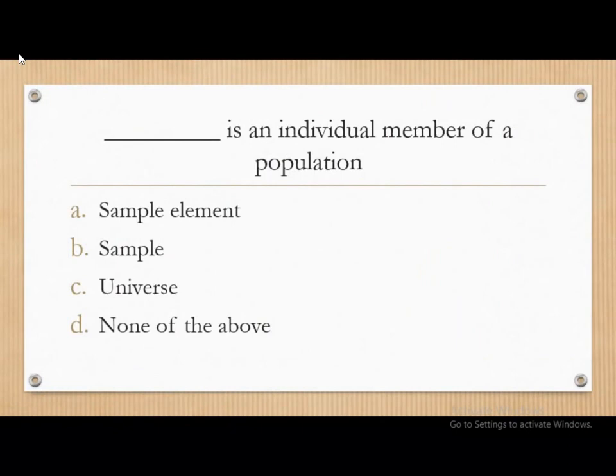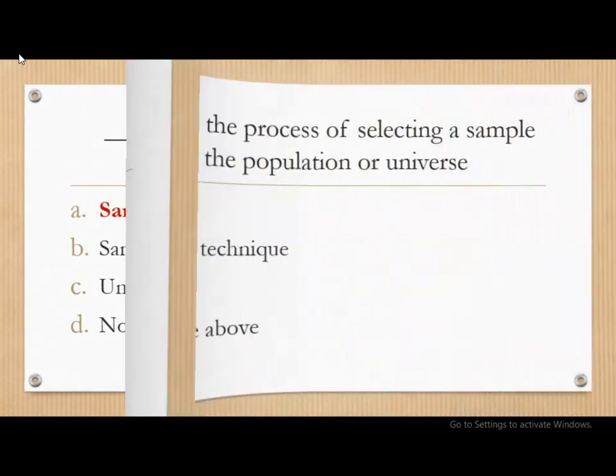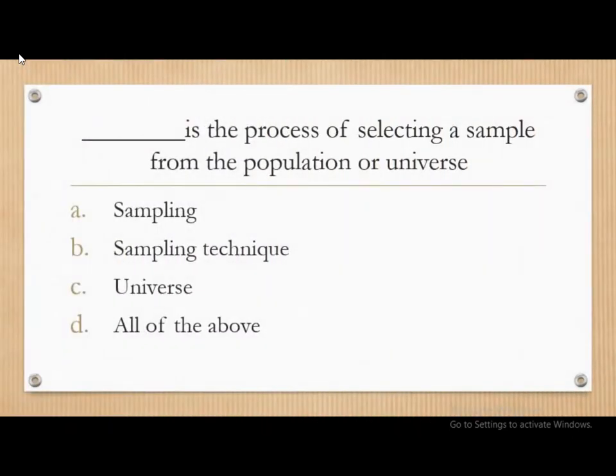Next question, dash is an individual member of a population. Options are sample element, sample, universe, none of the above. The correct answer is sample element is an individual member of a population. Next question, dash is the process of selecting a sample from the population or universe. The options are sampling, sampling technique, universe, all of the above. Correct answer is sampling is the process of selecting a sample from the large population or universe.